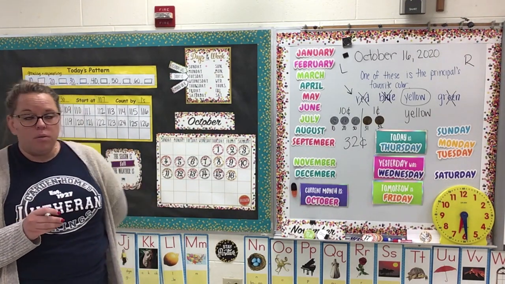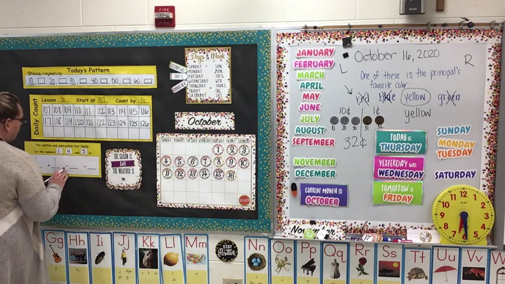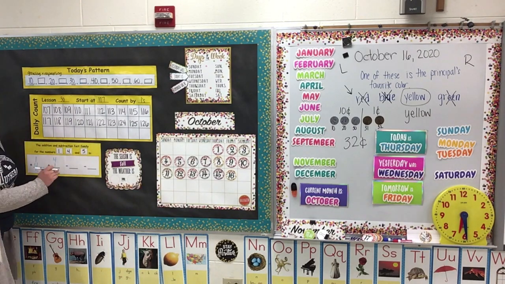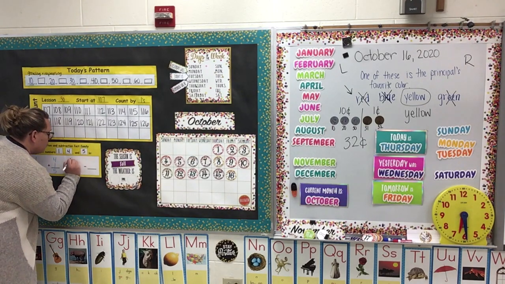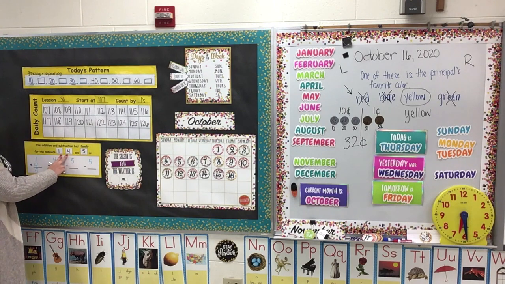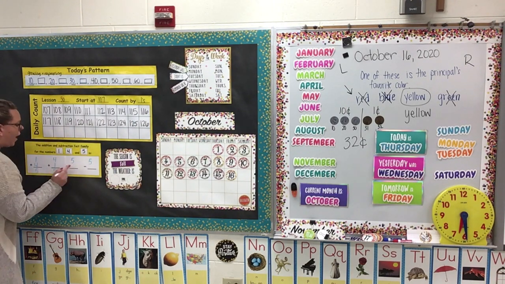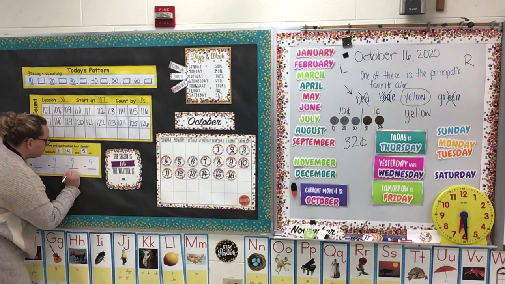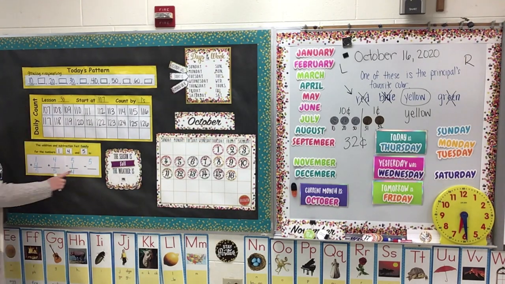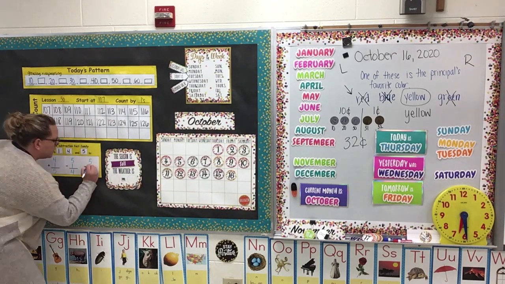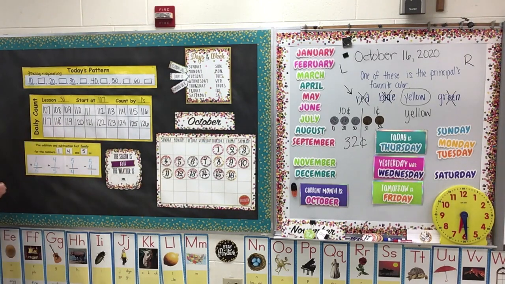Okay, now let's do the subtraction. Remember that for subtraction, I have to start with my largest number. And now my other two numbers, 1 and 4, are going to go here. So 5 minus 1 has to be 4. And now that I did 5 minus 1, I can't do 5 minus 1 over here. It has to be 5 minus 4 equals 1.